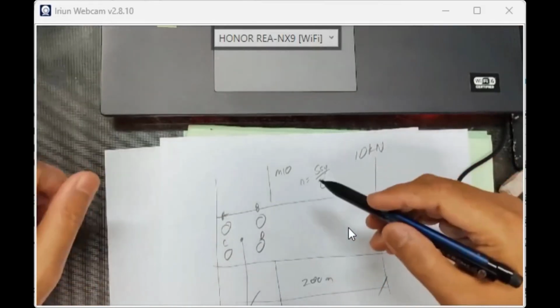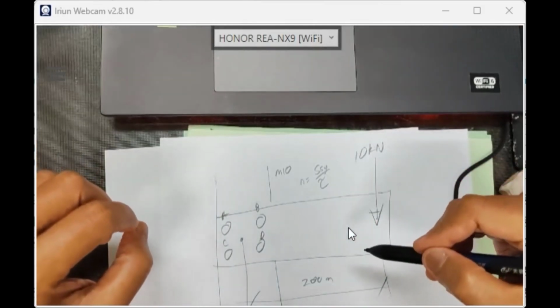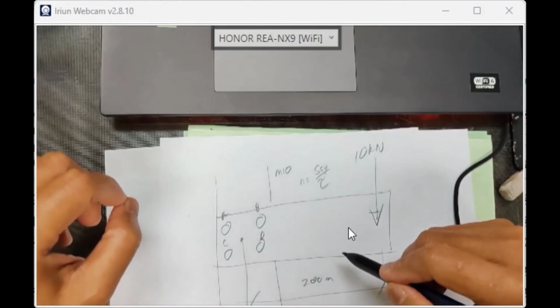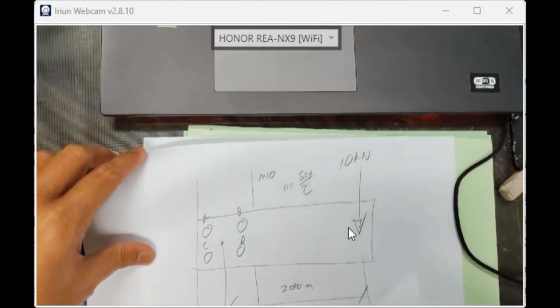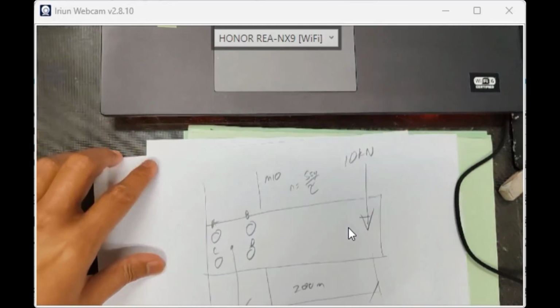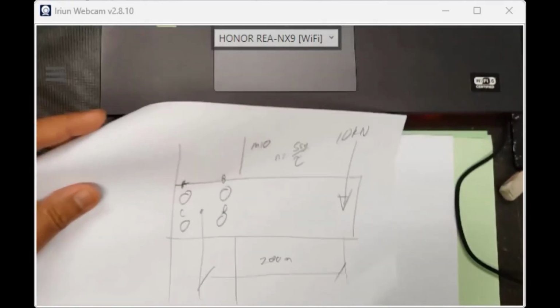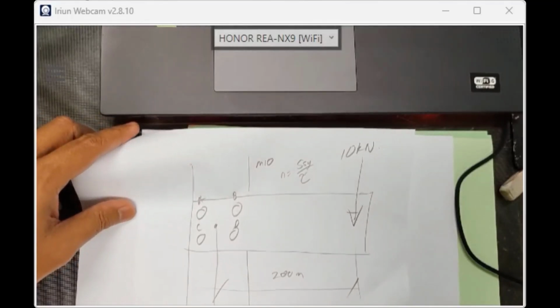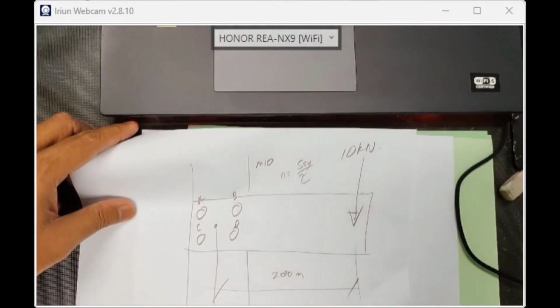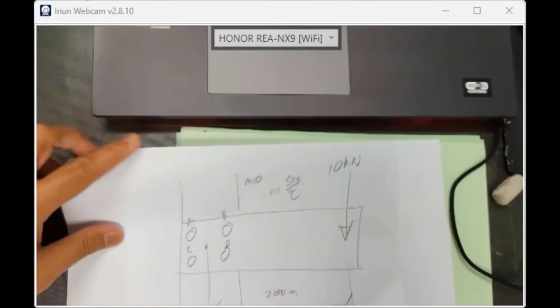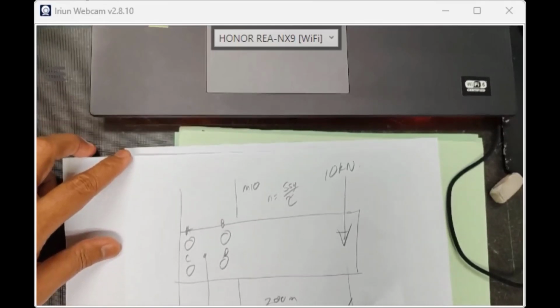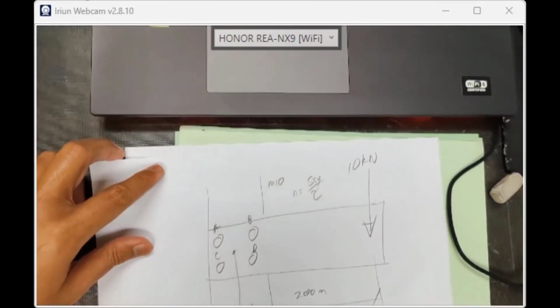I just put M10. That's why grade 4.6 cannot do it, then just now we went for a higher grade. If I'm not mistaken, kita change to grade berapa? Grade 8.8, which has an SY value, on your textbook also. Yeah, grade 8.8. Then the last one, sorry, we change to grade 10.9, the upper grade for M10.